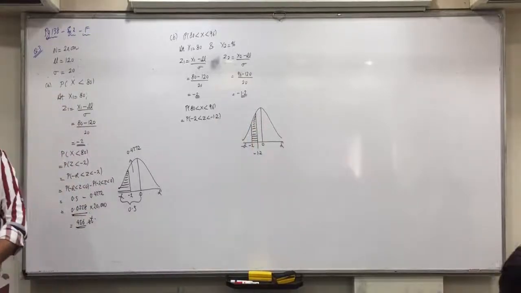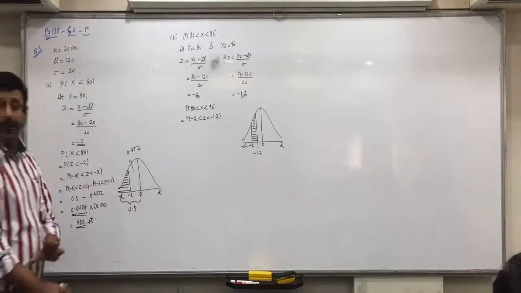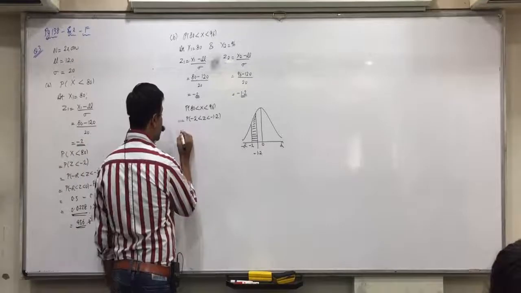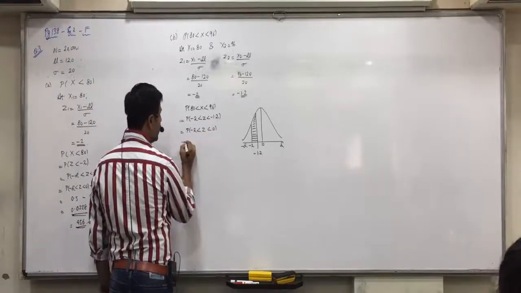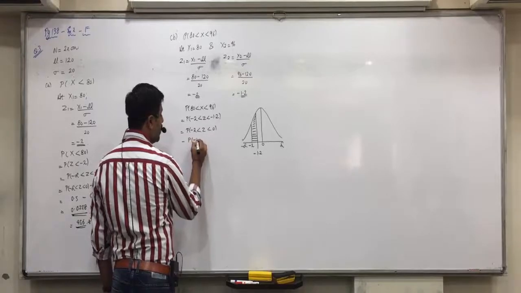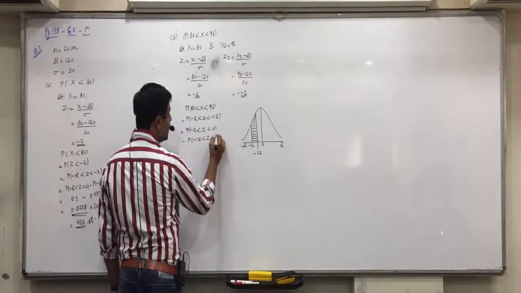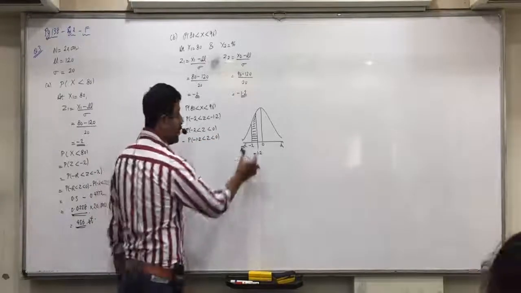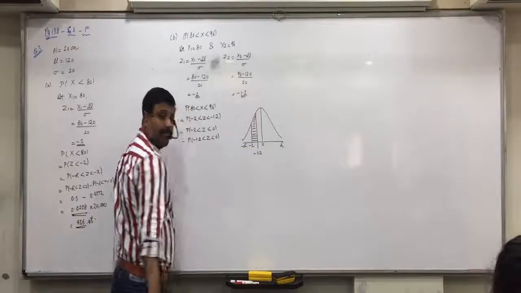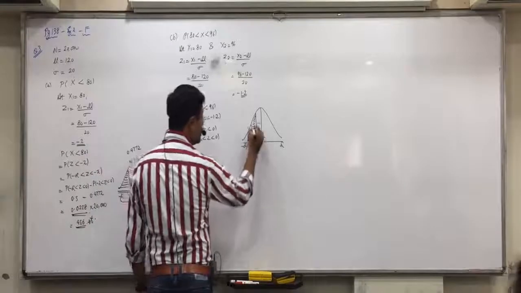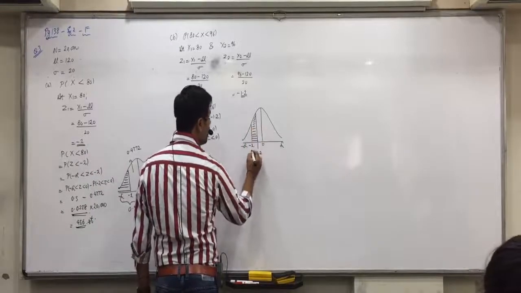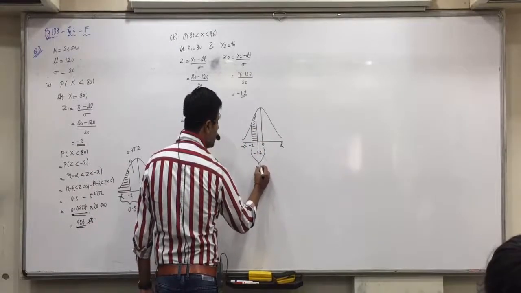Now shading on one side means sum or difference? Difference. Difference of which areas? P of minus 2 less than z less than 0, from that we subtract P of minus 1.2 less than z less than 0. Got it, everyone? Now for minus 2 we know it is 0.4772.